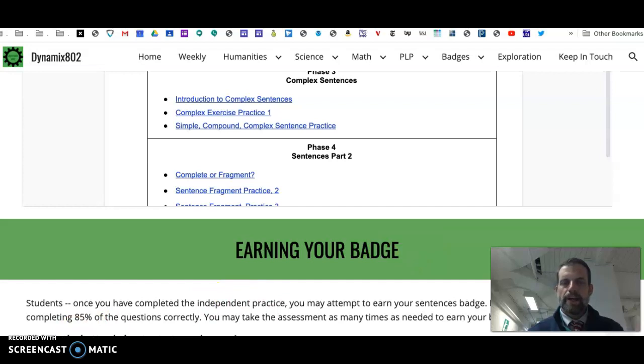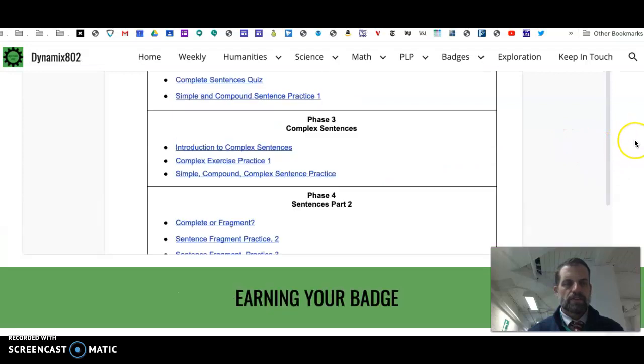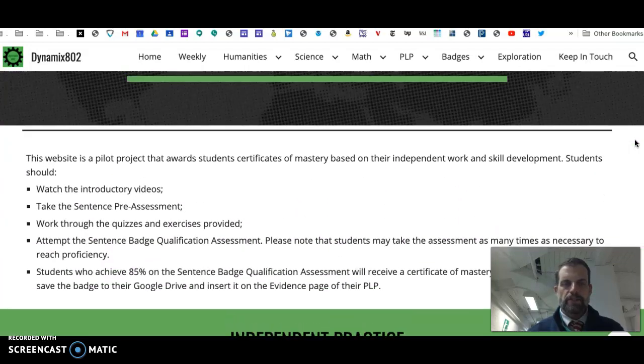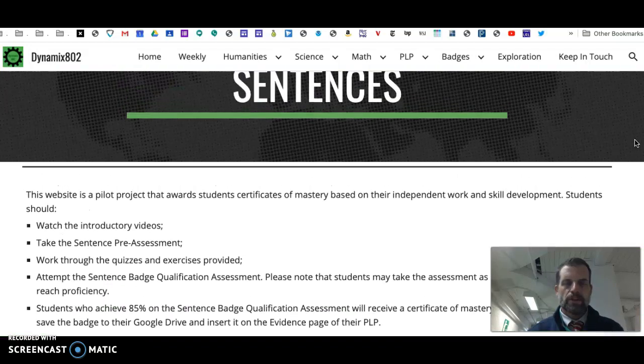Once you complete your badge, you'll put the evidence of your growth and learning on your PLP evidence page, and you'll be all set to go. So again, this is the sentences website. This is where you'll find the independent practice and the steps to achievement so that you can get certified in sentences through the month of October.